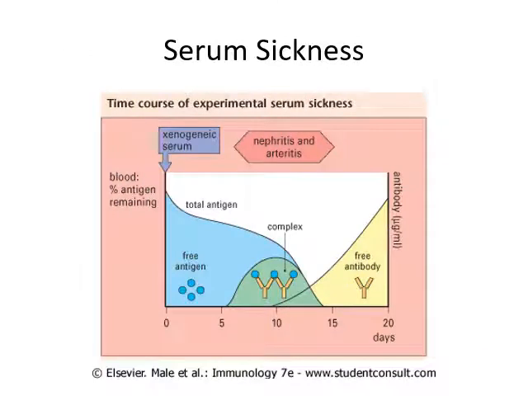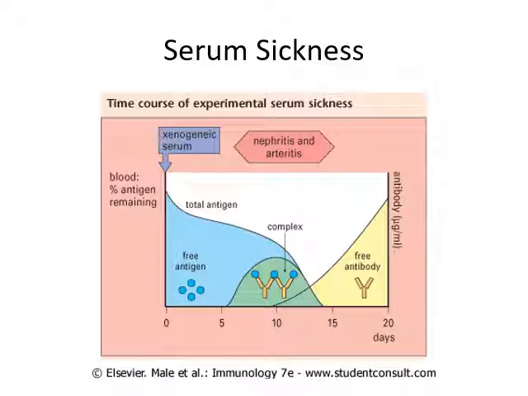Another form of type 3 hypersensitivity is systemic, which is also called serum sickness. Now what happens? Classically, there are certain antisera which were used for the treatment of certain diseases like tetanus, in which antiserum is given to the patient who is suffering from a particular infection. This antisera which is given will act as an antigen, and it will be identified by our immune system as antigen. So appropriate antibody will be formed.